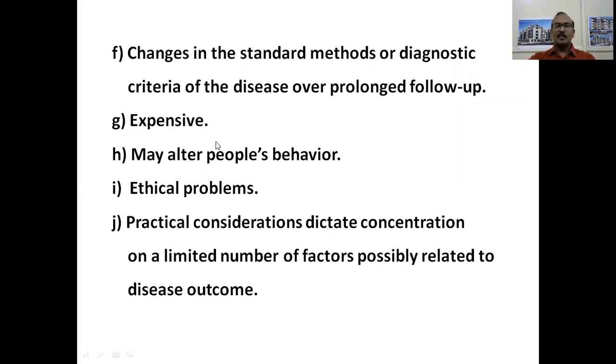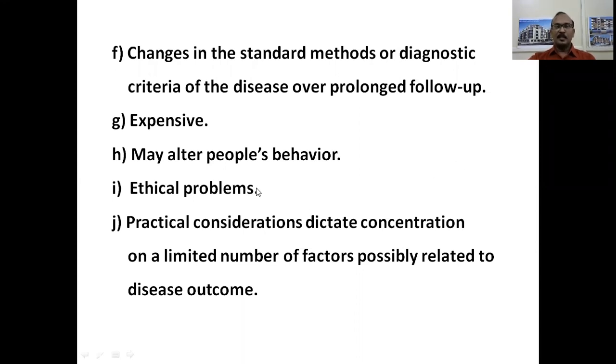It's very expensive, as we need to recruit a large number of people and also ensure their medical surveillance. It may alter people's behavior. So, if people who smoke, who are in the exposed group compared to the non-exposed group, understand the nature of smoking, which may result in a disease, they may withdraw from smoking, or they may start smoking.